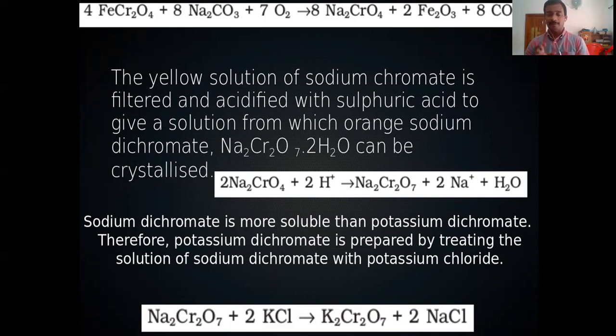And in the final step, the third step, sodium dichromate is converted to potassium dichromate by the addition of potassium chloride. Sodium dichromate is more soluble than potassium dichromate. Therefore, potassium dichromate is prepared by treating the solution of sodium dichromate with potassium chloride. You can see the equation here. Na2Cr2O7 plus 2KCl gives K2Cr2O7 plus 2NaCl.